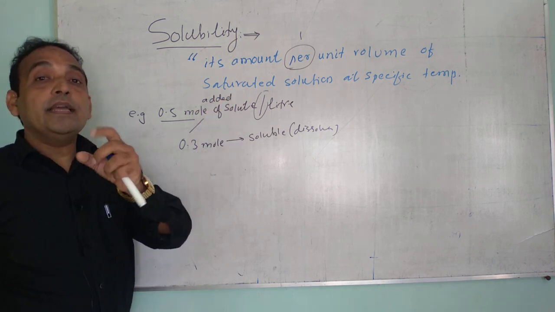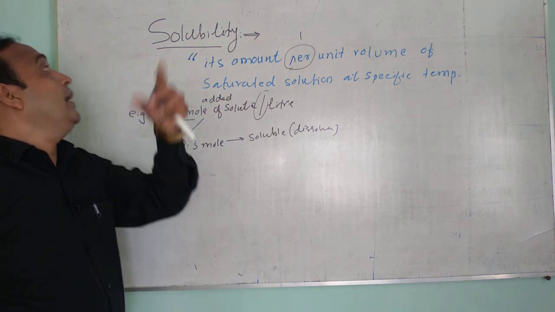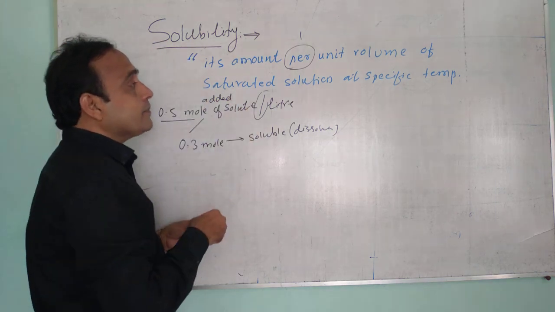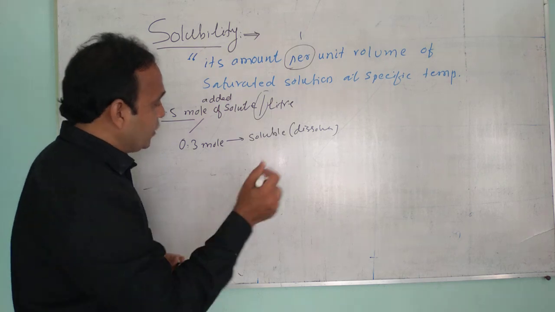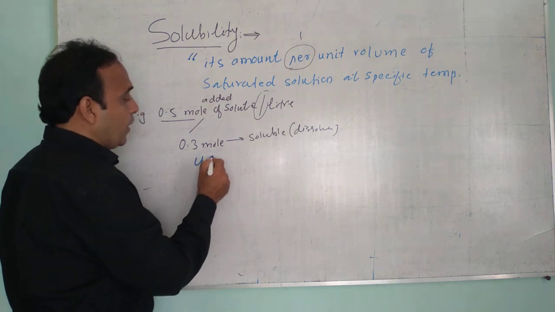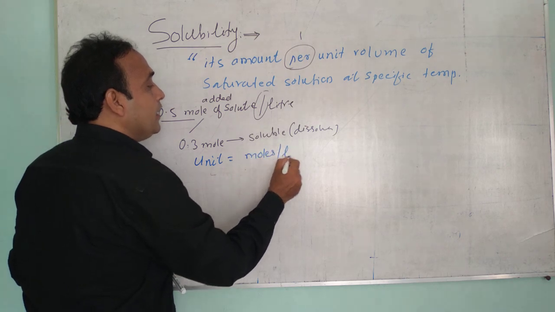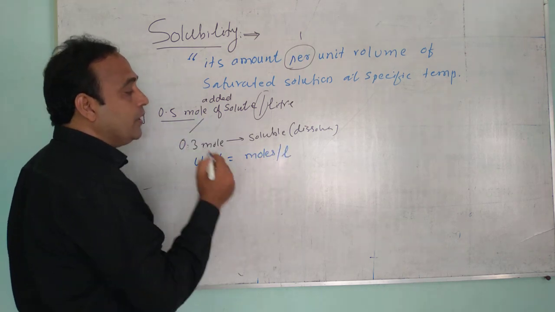That means how much solute dissolves in 1 liter, that is called the solubility. And solubility is expressed in concentration terms, or we can say, what is the unit of solubility? So it is moles per liter, that is, moles per dm cube.